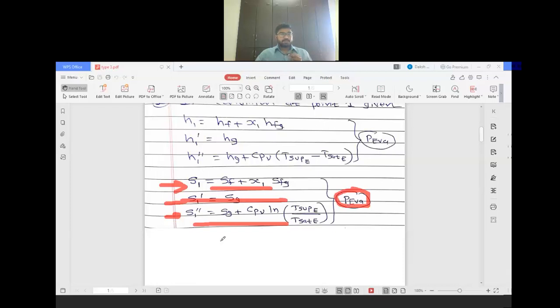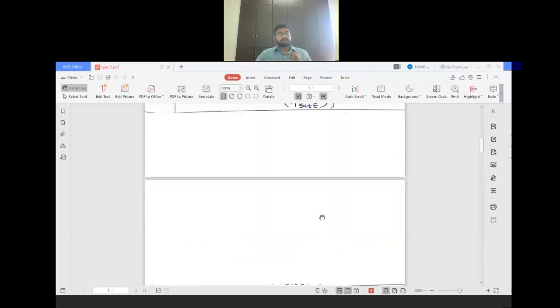Now we know that S2 is equal to S1 because that line is straight and it is isentropic, and also S2 dash is equal to S1 dash. So we can find out S2 dash or S2 double dash.